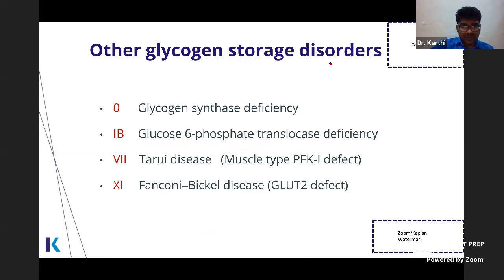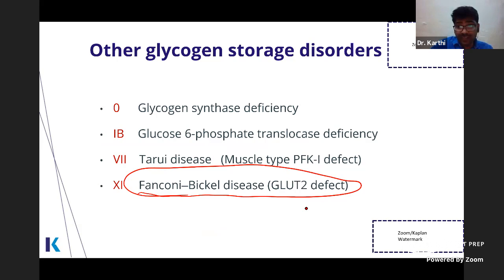Other glycogen storage disorders like this one are important. Fanconi-Bickel disease is due to a defect in GLUT2. Okay, so because of the GLUT2 defect, the liver cannot store glycogen.